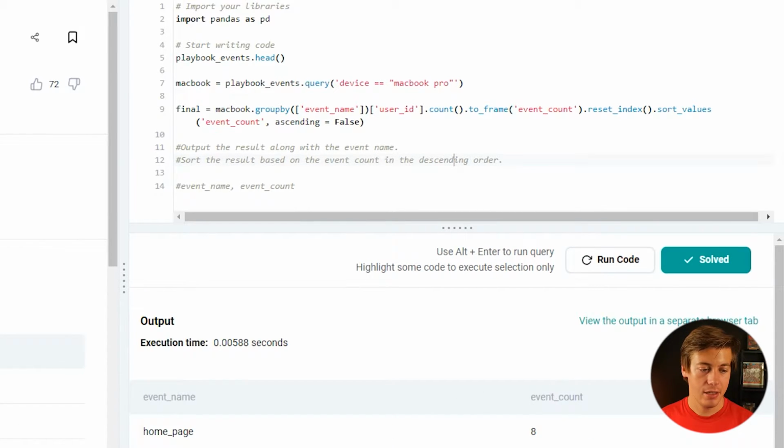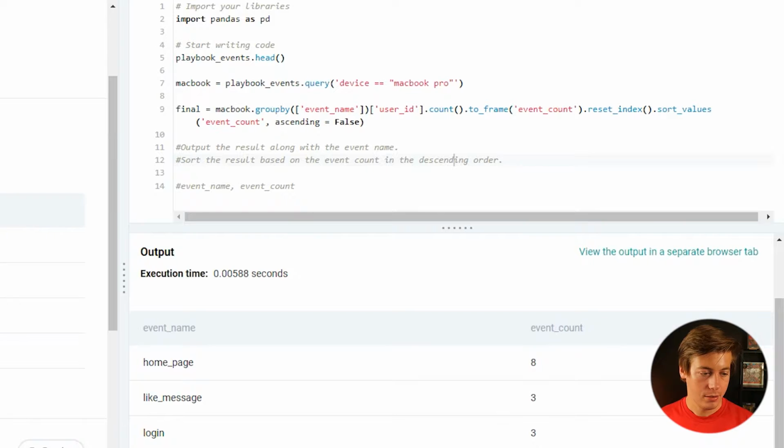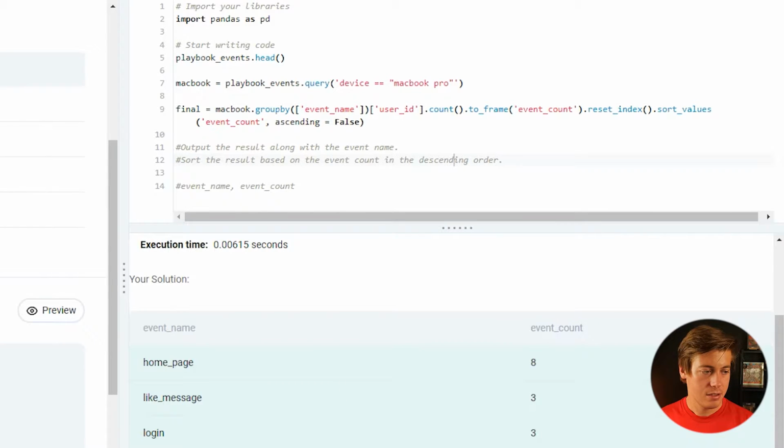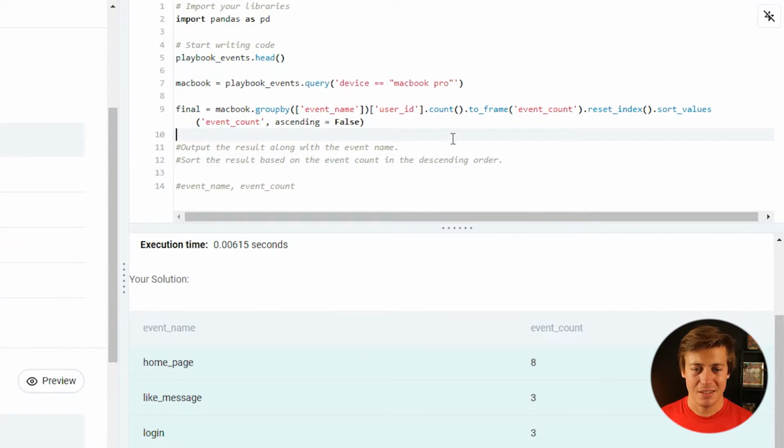event name, event count, 83331. Don't see the 1 down there. Hope this is correct. And it says solved. So that is fully correct on that side of things. Pretty much identical, except this time we're just looking at device equals MacBook Pro.